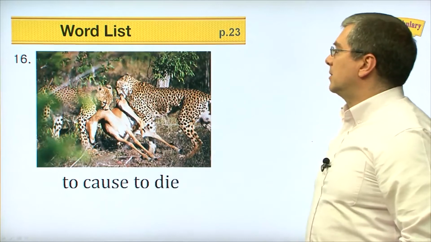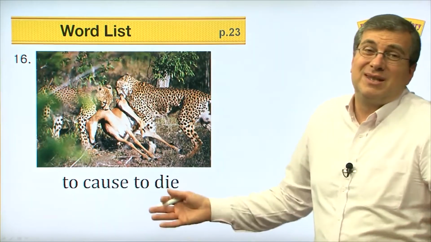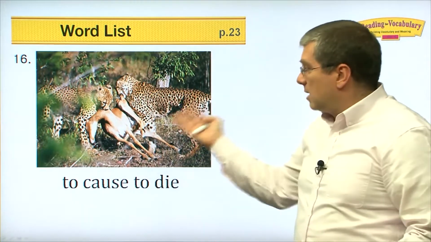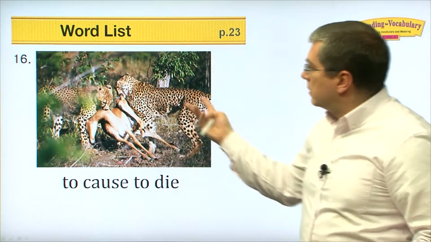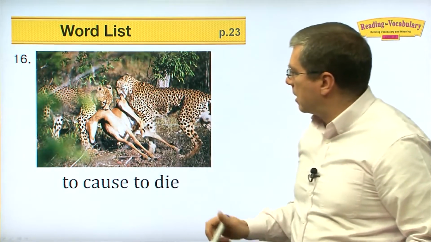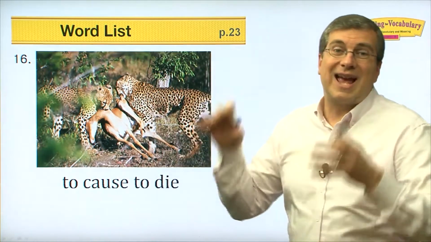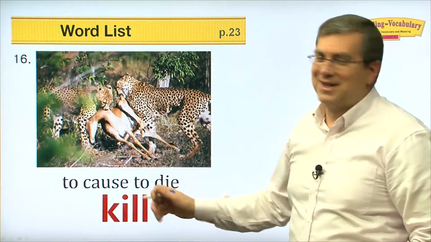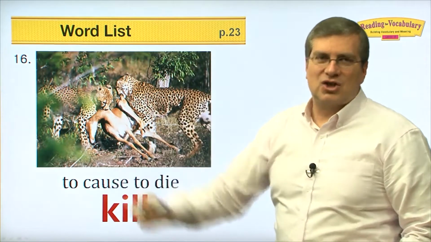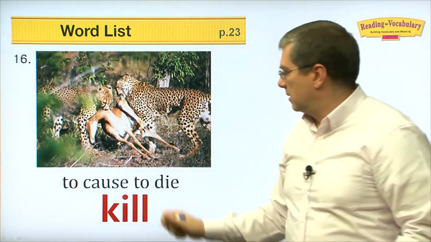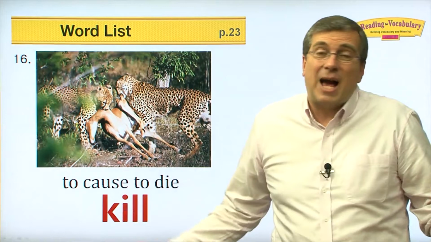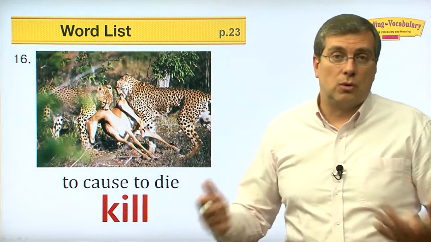Okay. Number 16. Oh, that's too sad. But this is nature. This is what happens in nature. Animals have to eat, right? So these two look like cheetahs. They caught a deer or a gazelle and they cause it to die. They catch it and they kill it. So when a big cat, a hunter, catches another animal and kills it, of course it causes the animal to die, to kill. It happens in nature. This is the natural world.